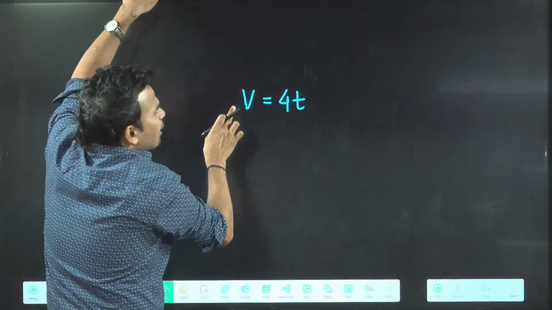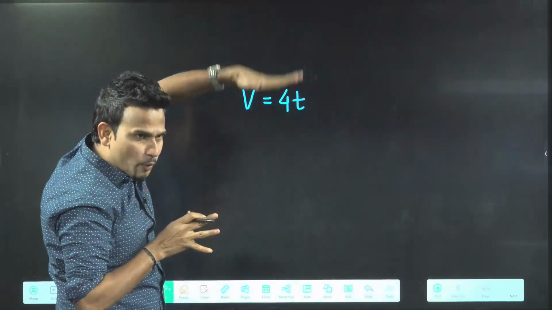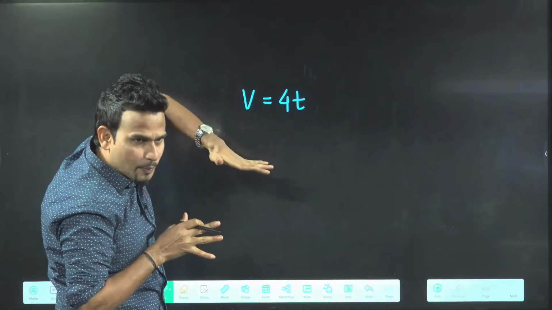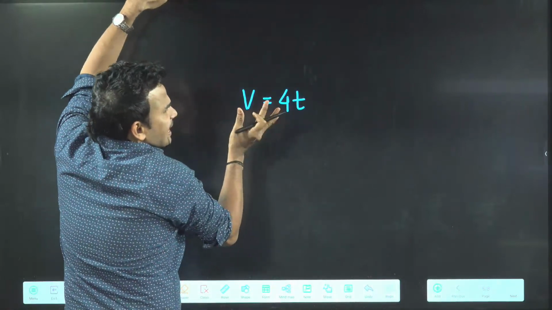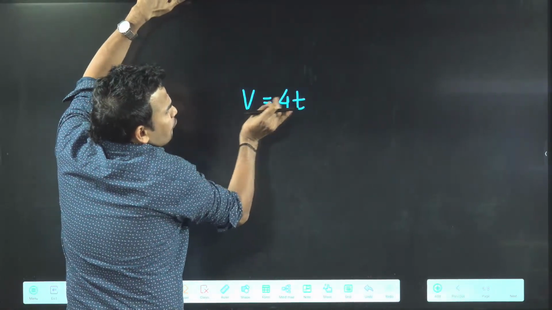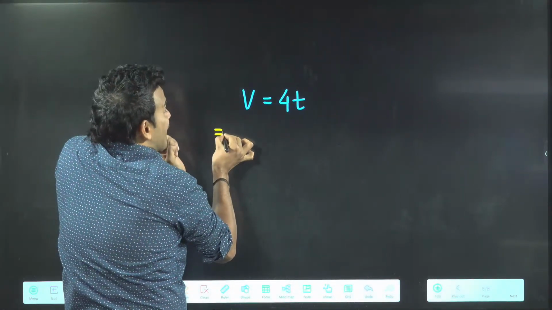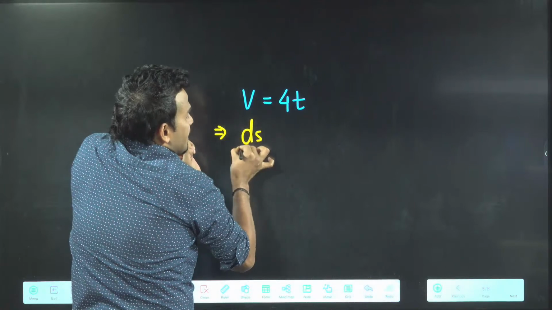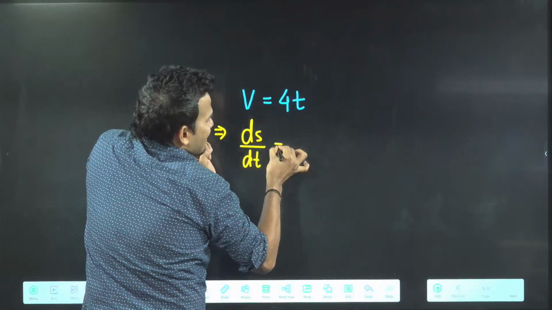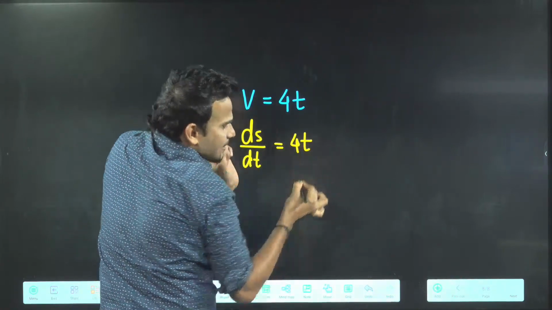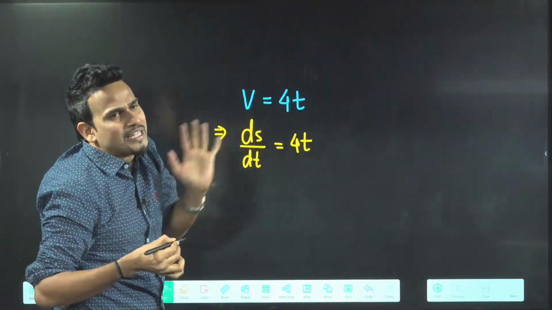So they have given v equal to 4t. See the entire process. Understand the process. They're saying a particle has velocity v equal to 4t. You want displacement now. So write velocity as ds by dt. Follow the steps like this, then only you'll get the correct answer. Otherwise, sometimes you may make a mistake also.